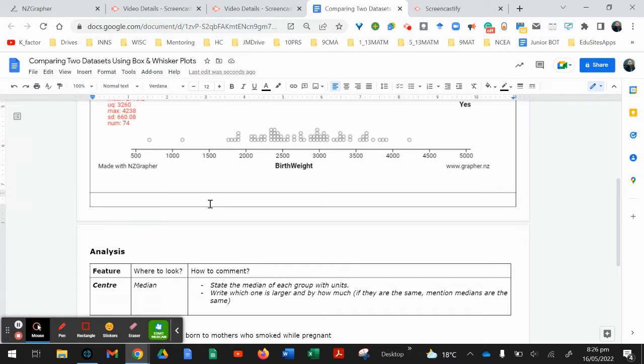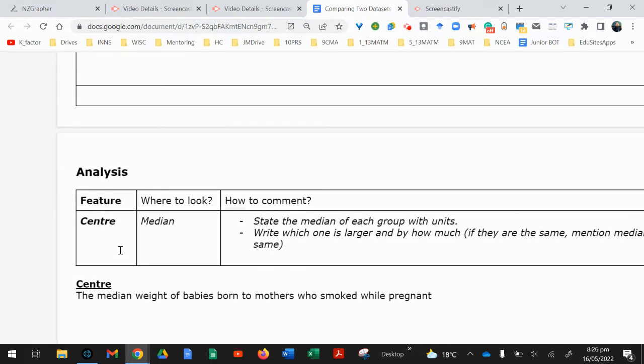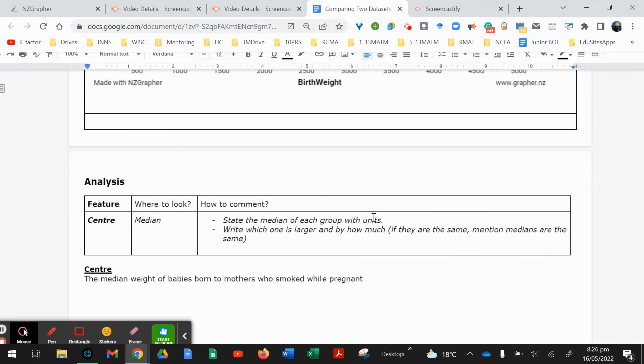Okay. So one of the first things we'll look at is center. Now, what I mean by center is you have to look at the median. And then how do you comment on that? Well, you mention the median of each group with units and write down if one is larger or if one is smaller. If they're both the same, also mention it. Do not shy away from writing very briefly. You need to write in detail in statistics, okay? You need to literally write out what things are saying.